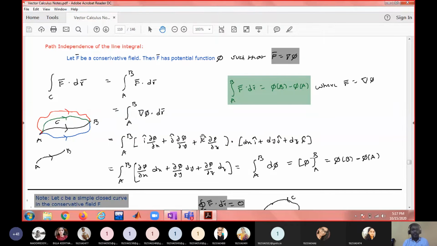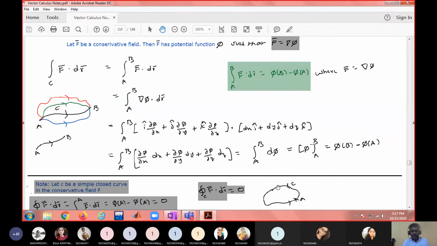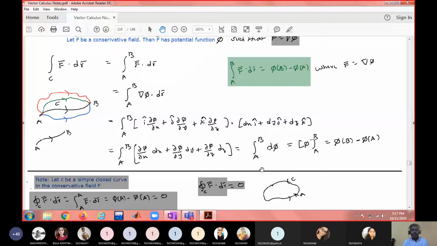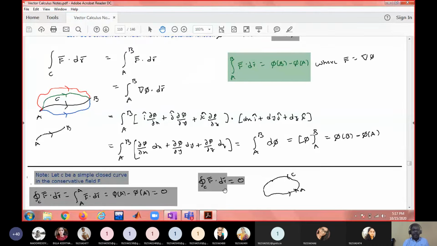But if it is a simple closed curve, what happens? The initial point will be equal to the end point. That means A equals B. For a closed curve, A equals B. Therefore, phi of A minus phi of A equals what? 0. Therefore, the line integral is 0 over a simple closed curve in a conservative field.